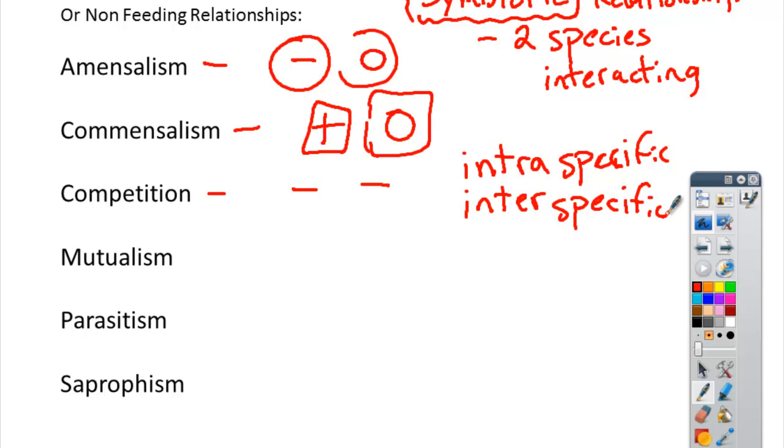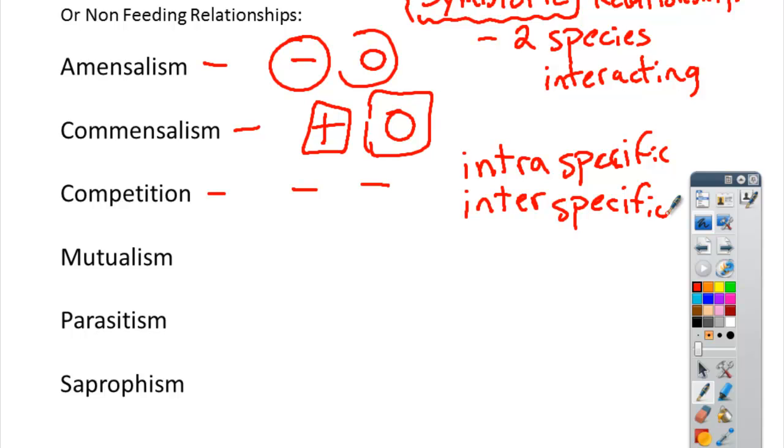It could be deer all competing for the food source. Okay, that's called intraspecific. Interspecific would be something like if you had a tree that had berries on it and you had 2 different species of birds trying to eat those berries. All right, it's between different species. Intra is within one species, inter is with several species.